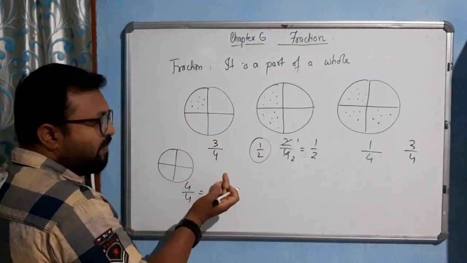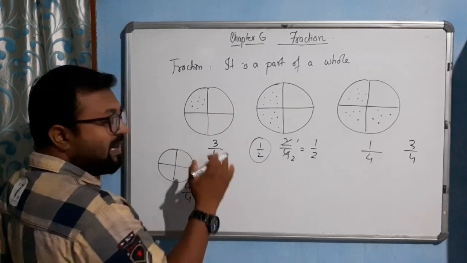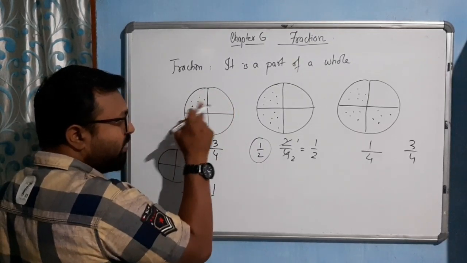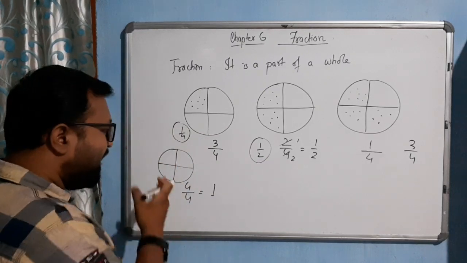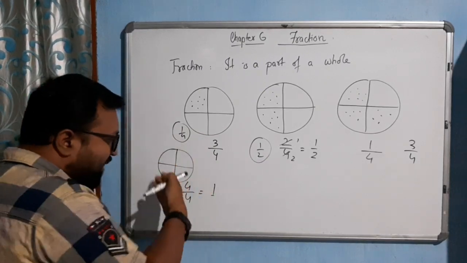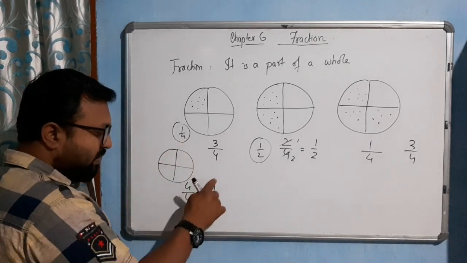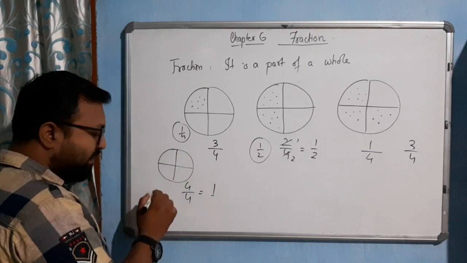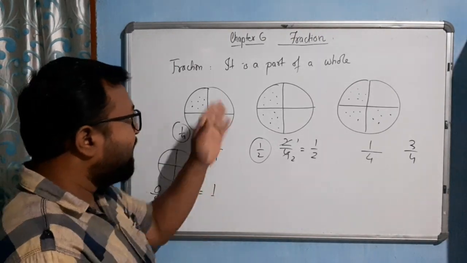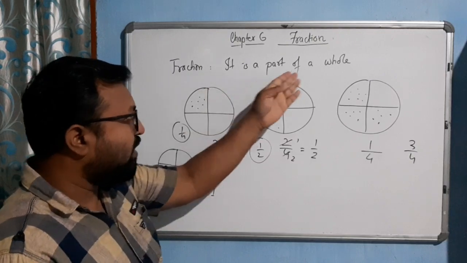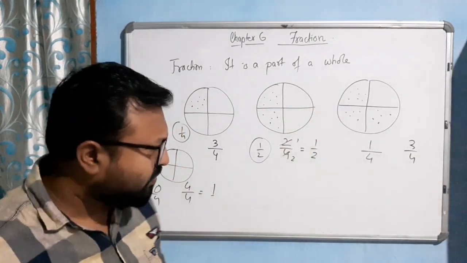Here also, how many parts did I eat? Three parts out of four parts, so 3/4. And how many parts left out? One part left out of four parts, so it will be 1/4. And in this case, all parts are consumed. 4 out of 4 parts I already ate, so it becomes 4/4, that is 1. No part left out means 0/4. No part is left out. So I hope you have understood this. That is what a fraction is, a part of a whole. Is it clear?